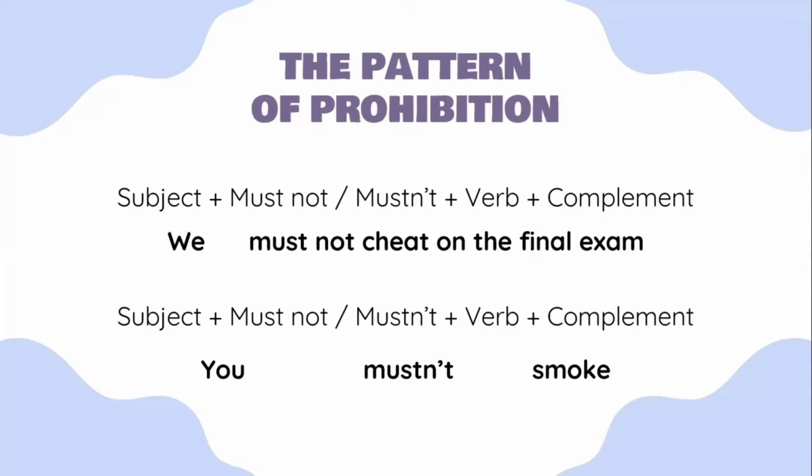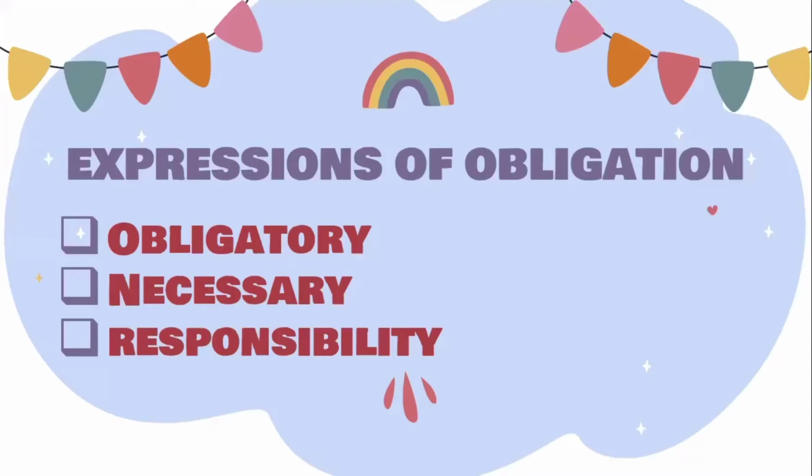Besides the use of must and have to in expressions of obligation, we can use other expressions such as obligatory, necessary, and responsibility. For example, for obligatory first, it is obligatory to stop when the traffic light turns red.